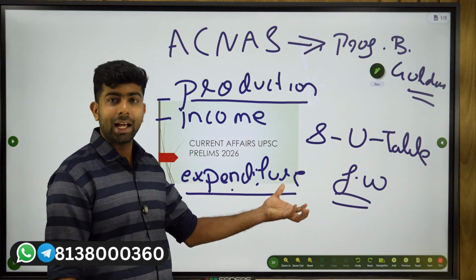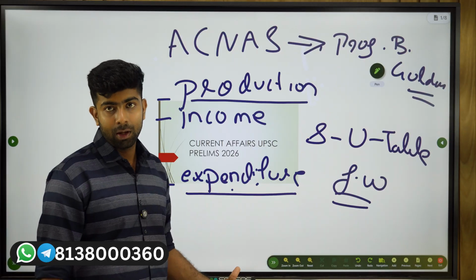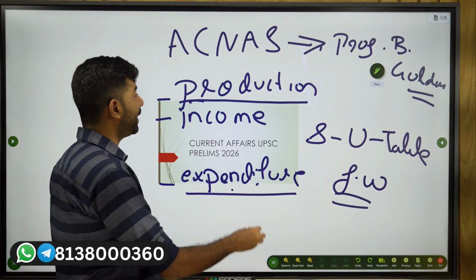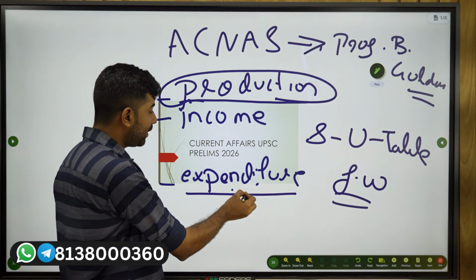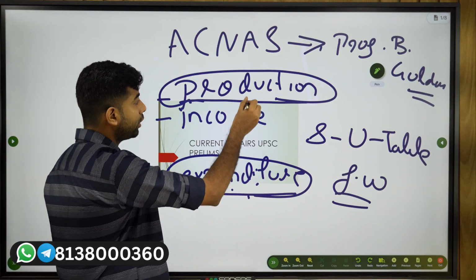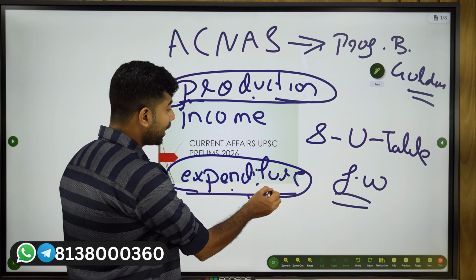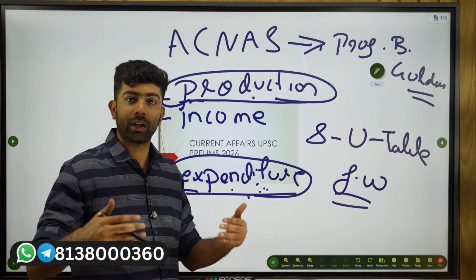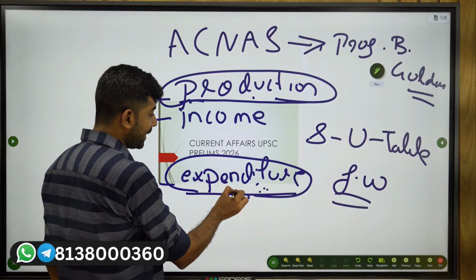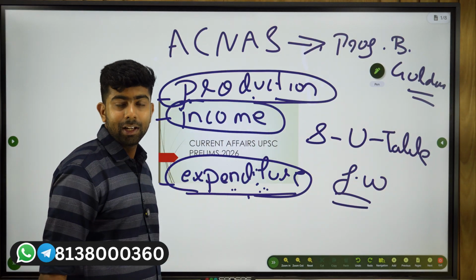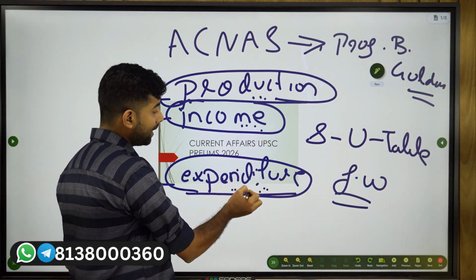Theoretically, whatever method you choose, the result has to be the same. Because in an economy, theoretically speaking, whatever you produce will be bought by someone else. So if you produce something, it will be bought by someone else, and it will be included in the expenditure. In one way or the other, in one year or the other, as a whole, it will be there. This expenditure actually came from the income. So these three methods should ideally give the same value.